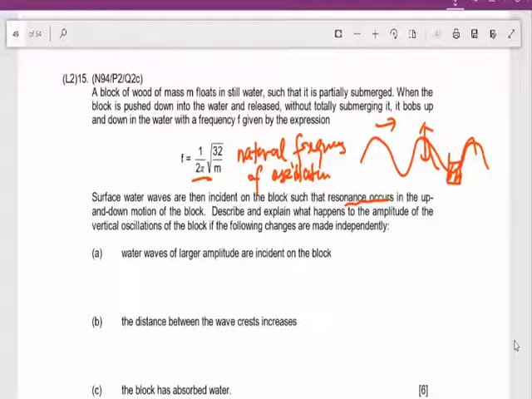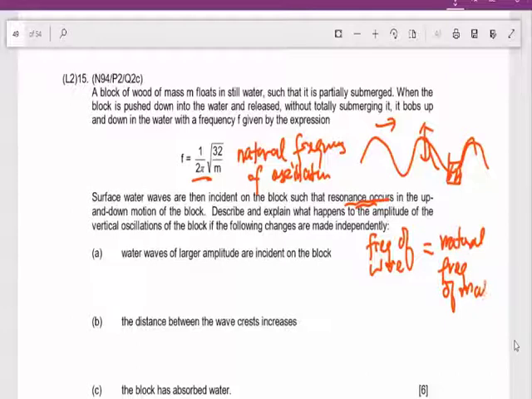So when a wave comes in, it is trying to give the floating wood some energy in the up and down direction. So resonance can occur. Resonance means large amplitude oscillation. Resonance occurs means this wood is going to bob up and down with very large amplitude. It happens because the frequency of the wave, or the external frequency, is more or less the same as the natural frequency of this piece of wood here. So when that happens, you have a large amplitude oscillation.